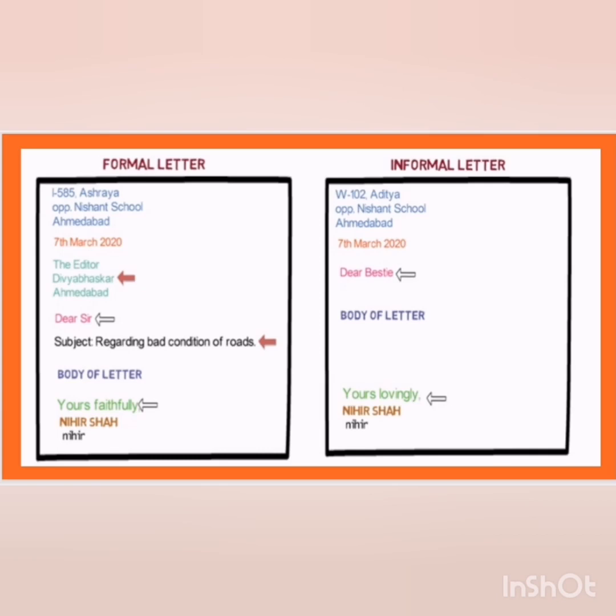Understood? Now if you see very properly, the difference is here we have written the receiver's address, here we have not written the receiver's address. In informal letters we never write the receiver's address. Now here we have written sir, here we have written dear bestie. Yours faithfully, in this we are using yours lovingly. Now I hope you all have understood the format and the difference between formal and informal letters.